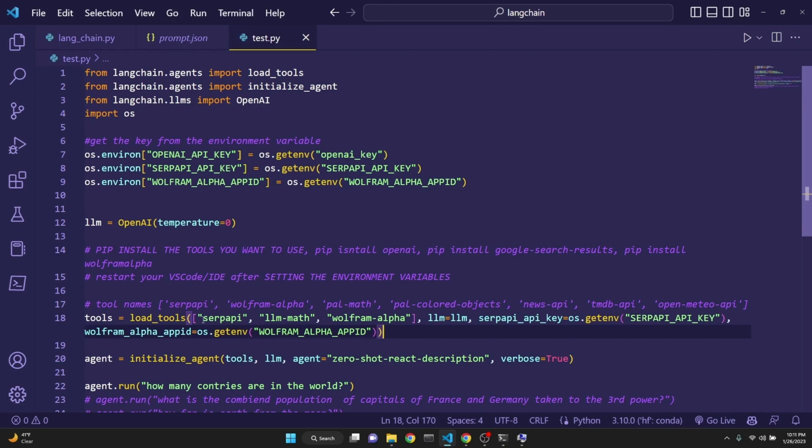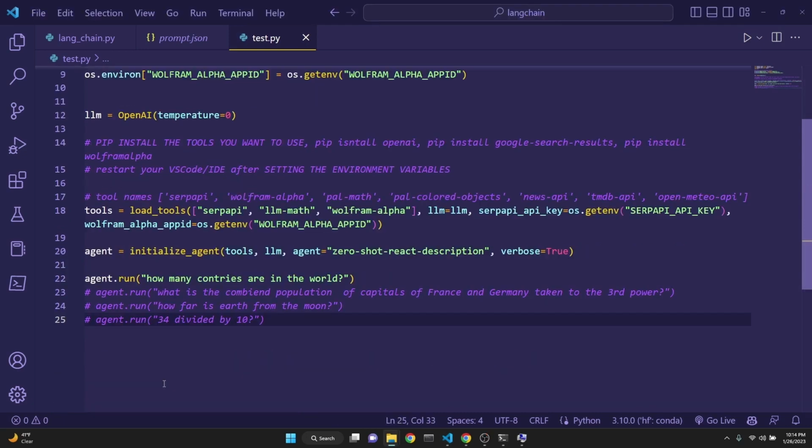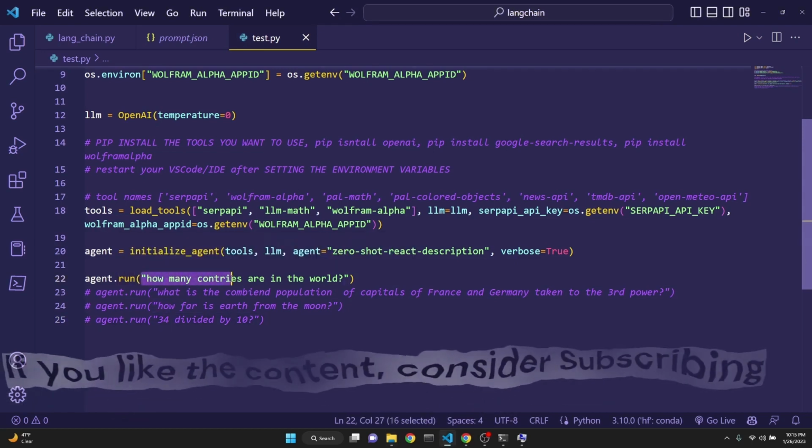In this example, we're going to be using SerpAPI Google Search, a large language model which is specialized in mathematical calculations, and Wolfram Alpha, which is very good for mathematical and scientific answers. Let's begin with a demonstration. After that, we'll go over the code and the documentation, so you'll be able to put something like this together yourself. We're just going to be asking a simple question at first.